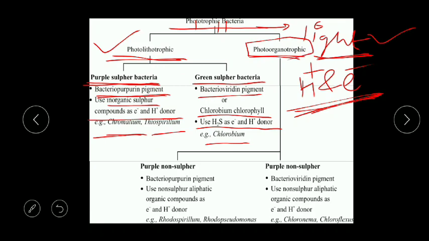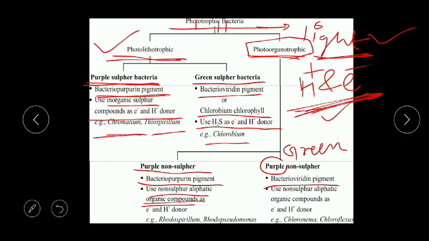But when we take another group, that is this one, photoorganotropic, in this you will see that the hydrogen and electron donor are organic compounds. So in this they do not take sulfur as organic, so they use the term non-sulfur. So in photoorganotropic, purple non-sulfur and, sorry, this is a typing mistake, green non-sulfur bacteria are there. Purple non-sulfur are those in which the bacteriopurpurin pigment is found, and green non-sulfur are those in which the bacterioviridin pigment is found, which gives a color to them.